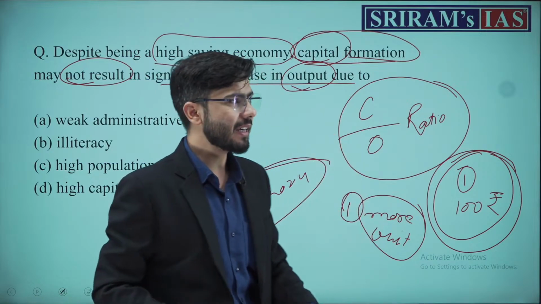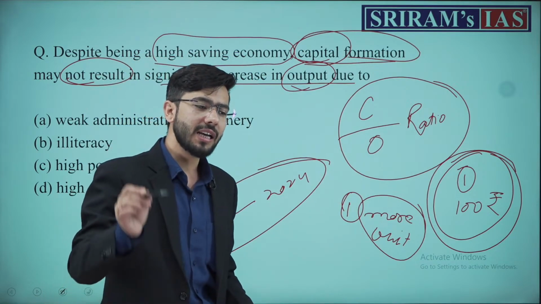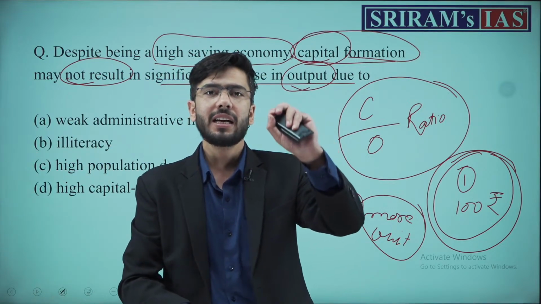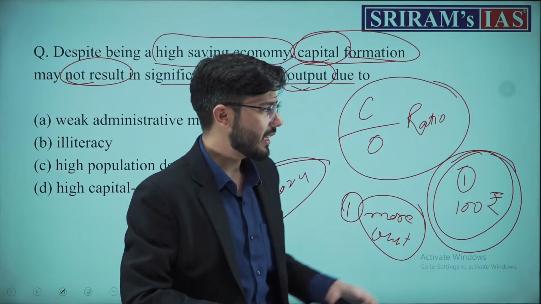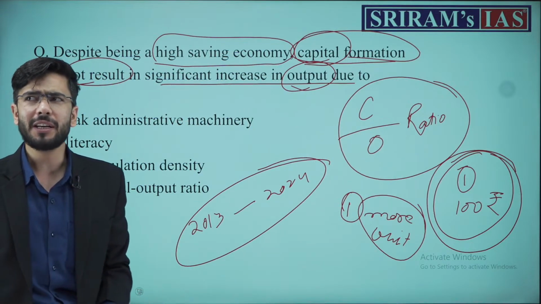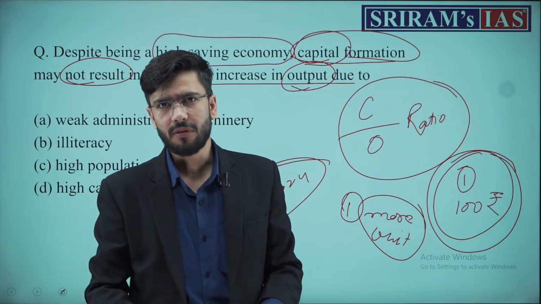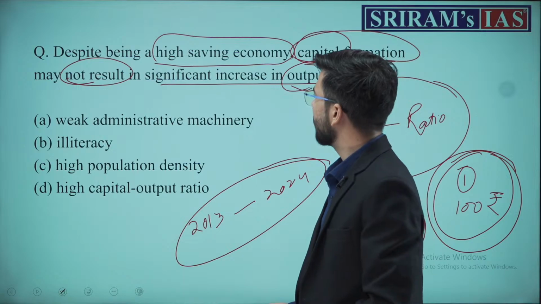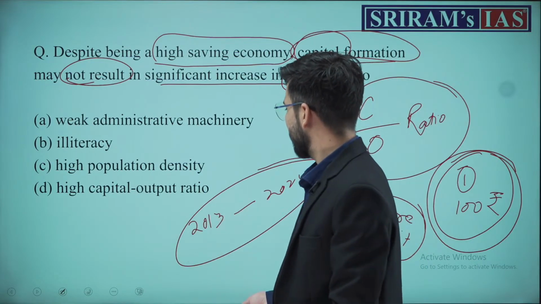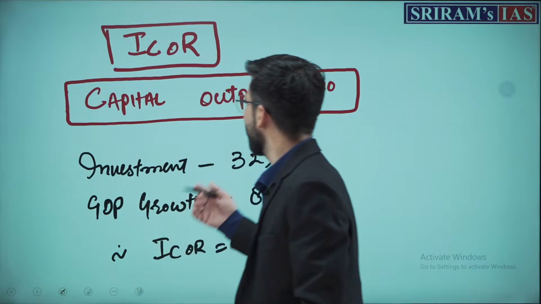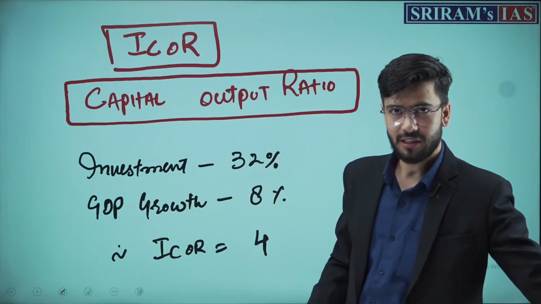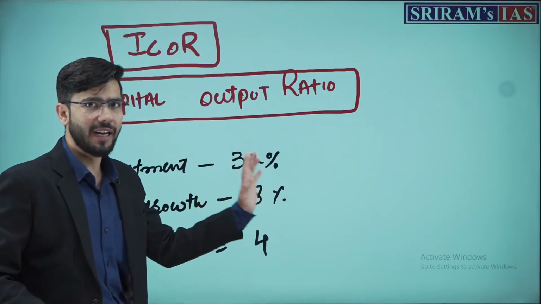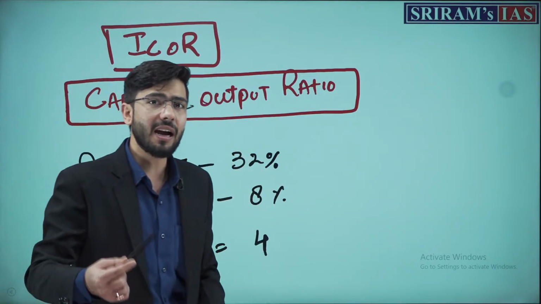Or for that matter, in economic terms, what we should learn is how much investment should be there to increase GDP. If I say that in an economy there is an investment rate of 32%, and the GDP is increasing at a rate of 8%, how much is our capital output ratio?